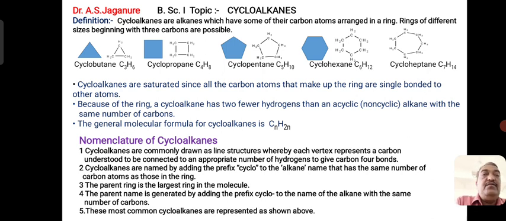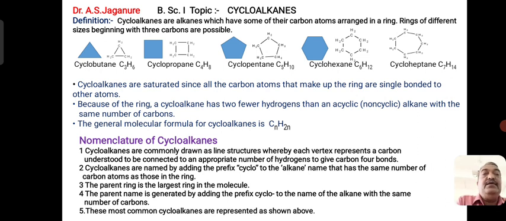Similarly, when the number of carbon increases, C4H8, it is just like a square structure. Cyclopentane has a pentagon structure. Cyclohexane has hexagonal structure. And cycloheptane, C7H14, is a heptagon structure, where the 7 carbon atoms are arranged in a sequence.